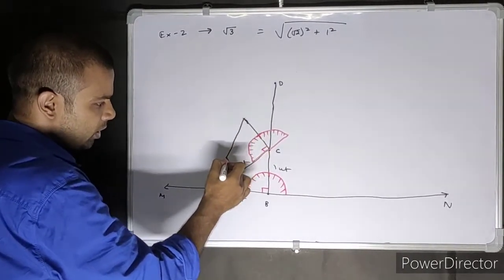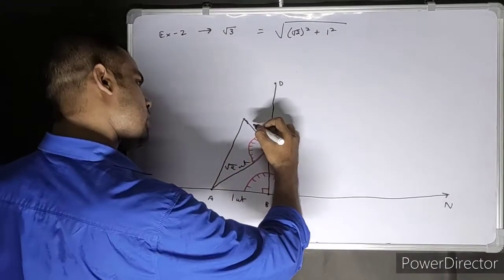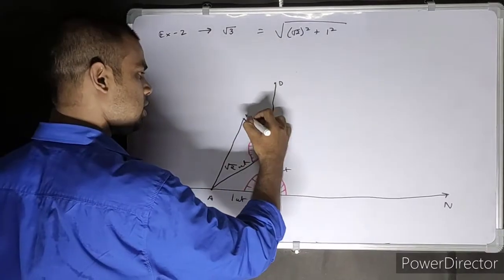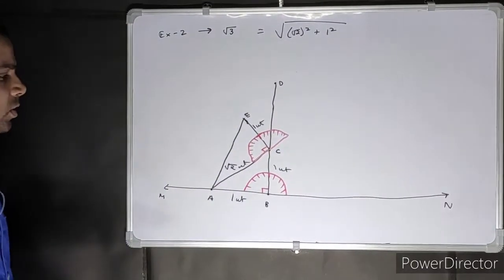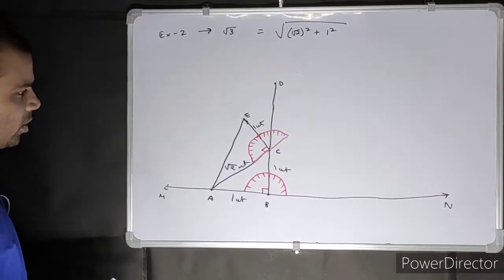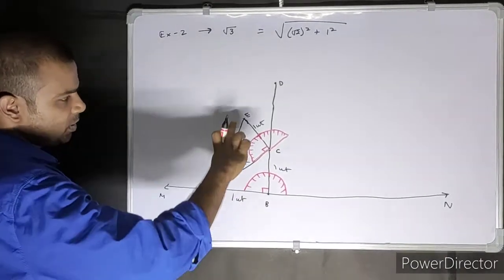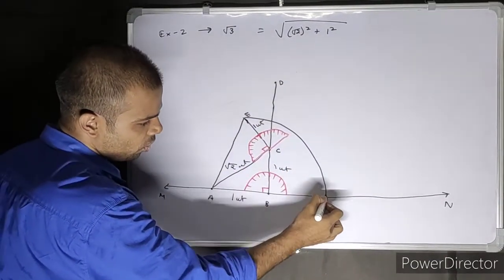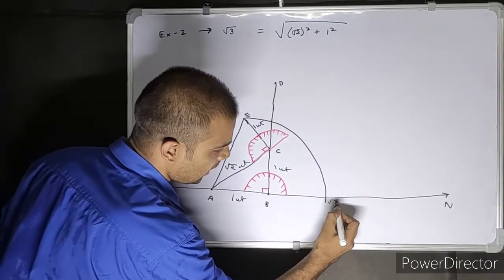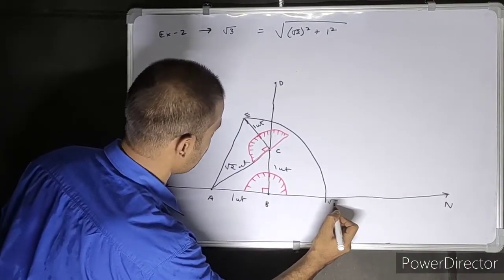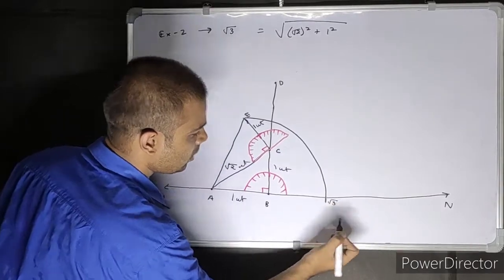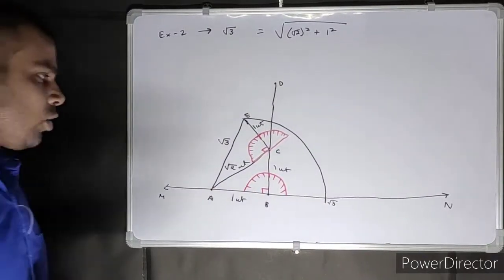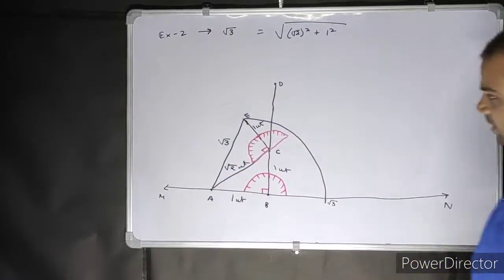Now when you join these two, it's 1 unit here. So that's C, A, B, C, D, E. Okay, so that's 1 unit. Now you put your compass point here, and you put the pencil over here. Then when you draw the line here, you get this as root 3 unit. I hope you are understanding what's happening.